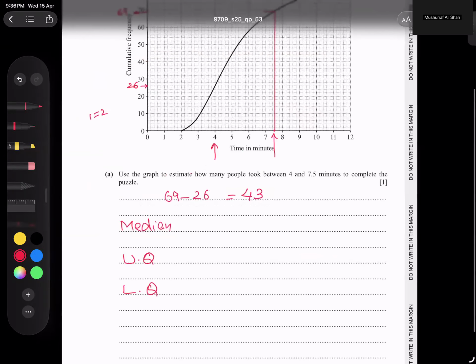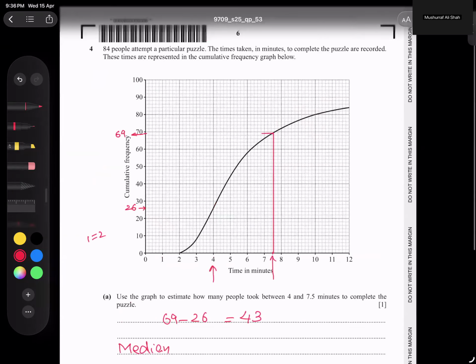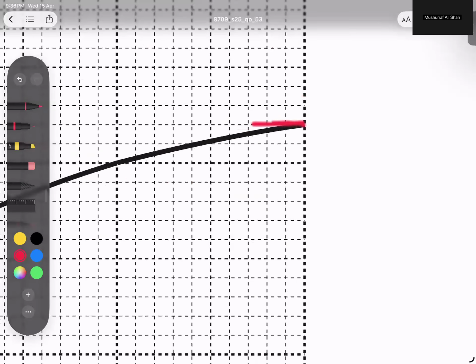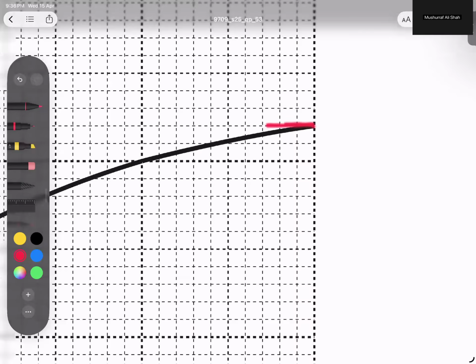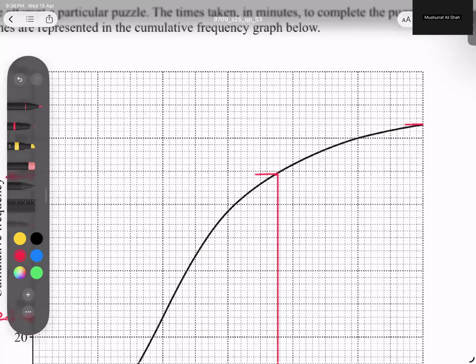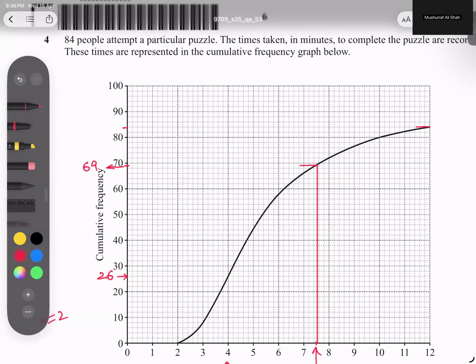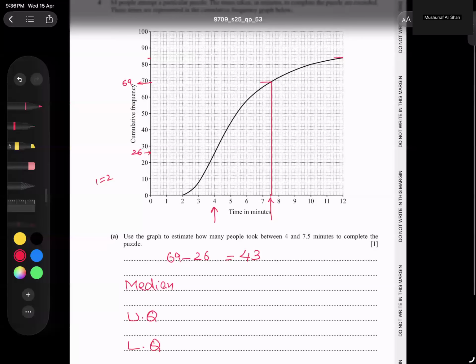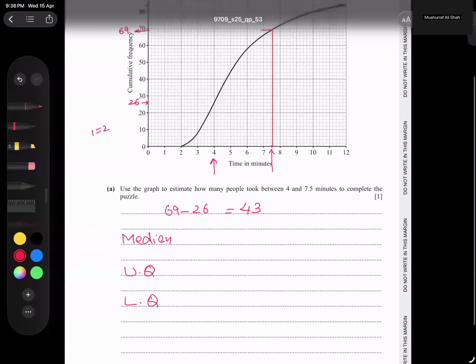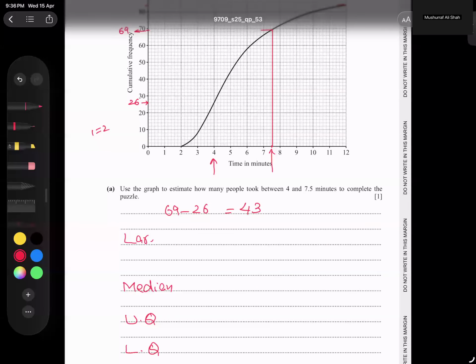The highest value is not hard to get. You can see this number, if I mark and go here exactly, it is 84. So I'm writing here, highest value 84. And let me move and continue. So largest value 84, and least value is 0.